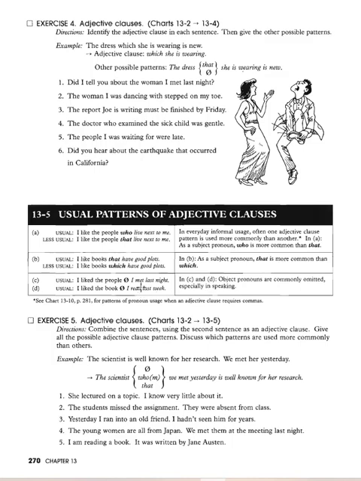I met last night modifies people. I read last week modifies book. So every time you have an adjective clause, it modifies the noun. In everyday informal usage, often one adjective clause pattern is used more commonly than another. As a subject pronoun, who is more common than that, and as a subject pronoun, that is more common than which. Object pronouns are commonly omitted, especially in speaking.